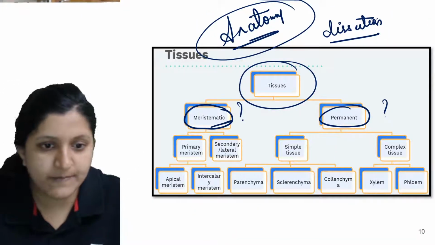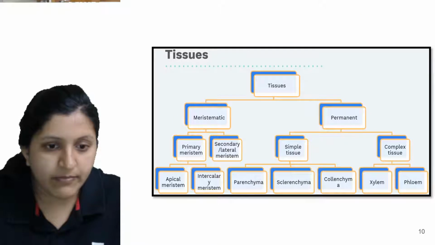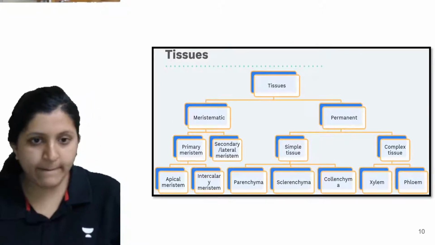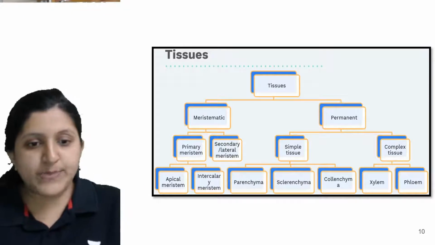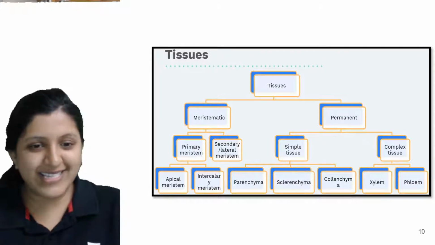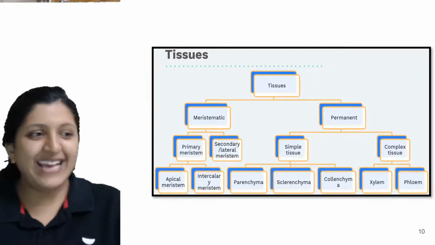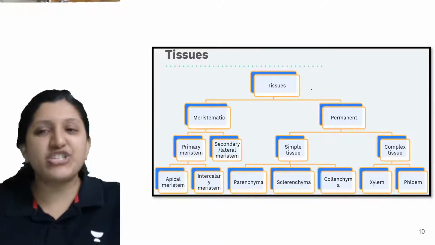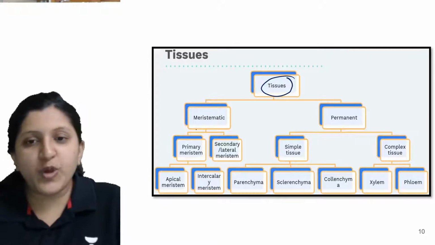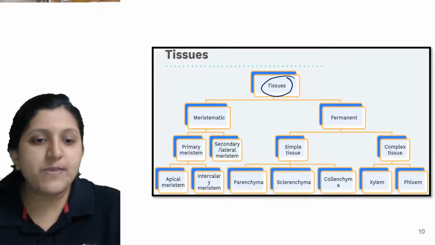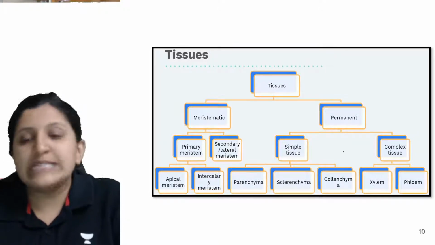So let's see this. Now you can see this part. Tissues, when we mention, we are classifying that tissue as a meristematic tissue and also as a permanent tissue.